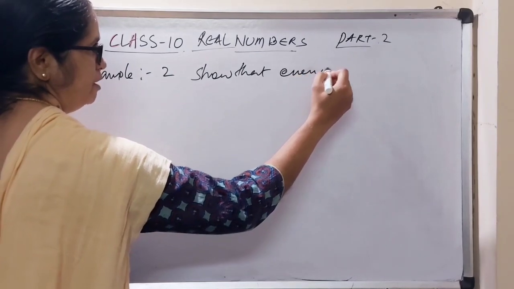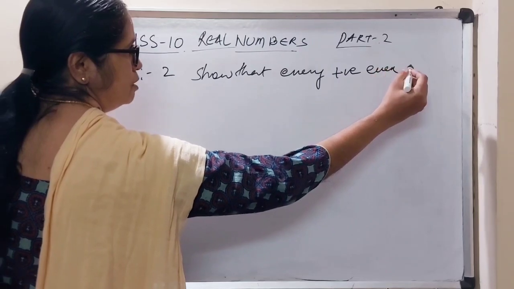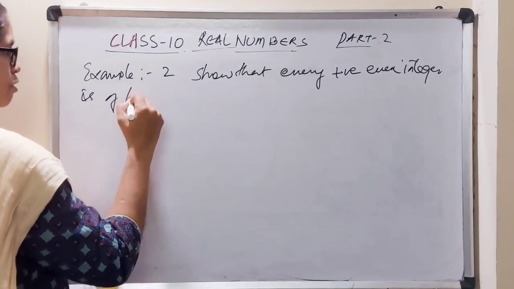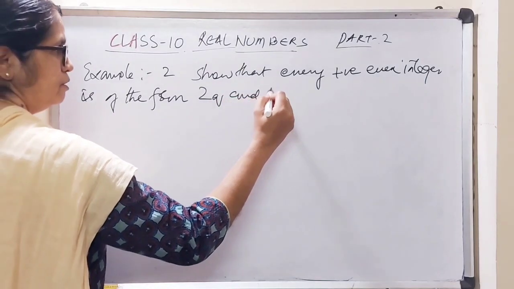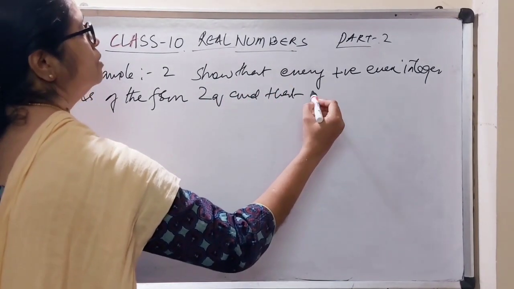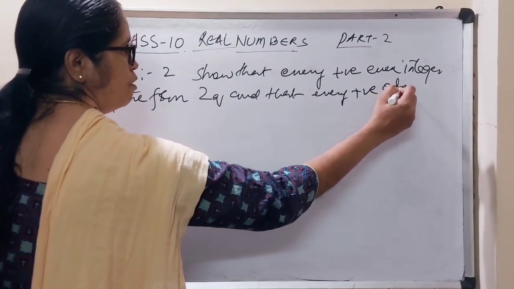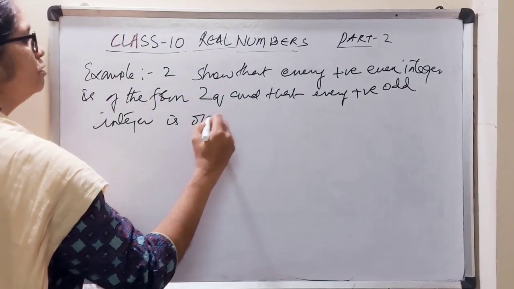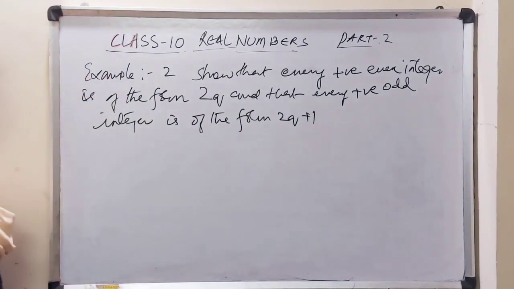every positive even integer is of the form 2q, and that every positive odd integer is of the form 2q + 1. We have to show that every even positive integer.